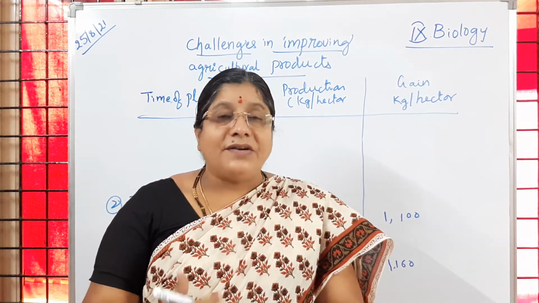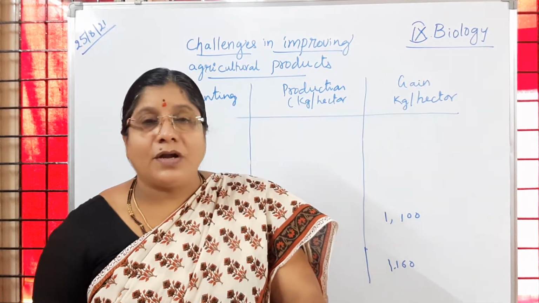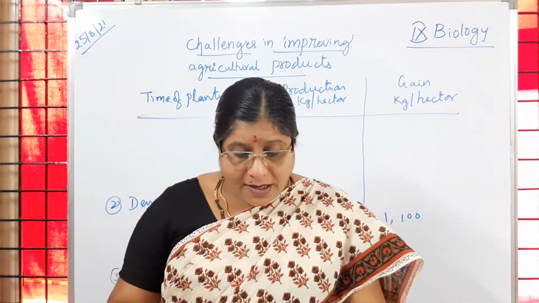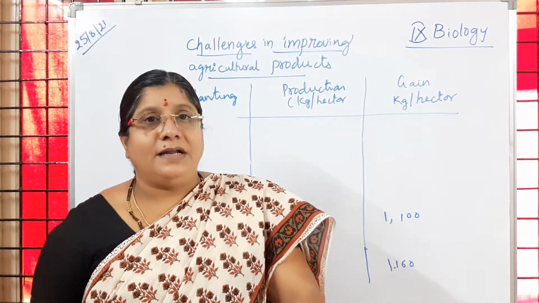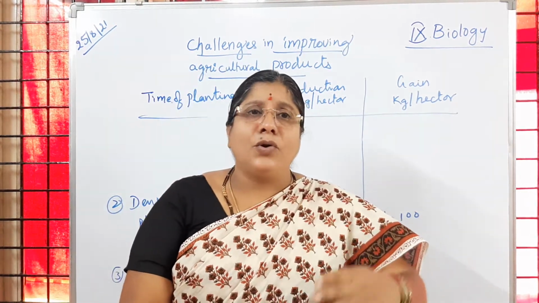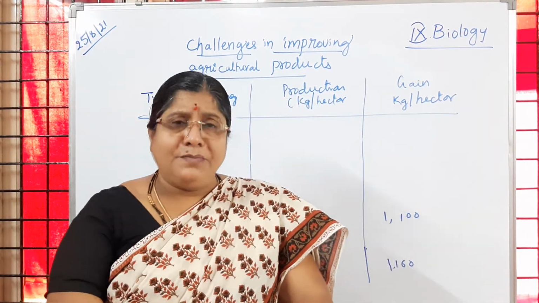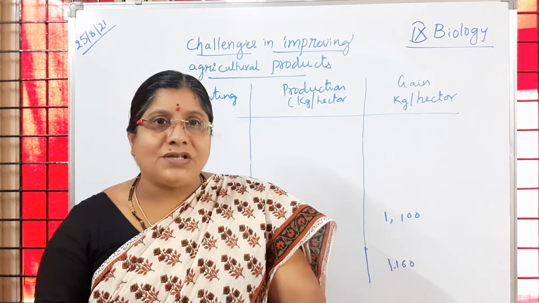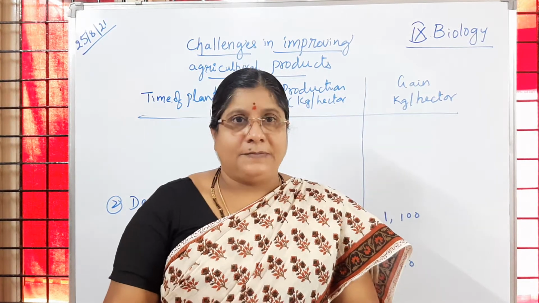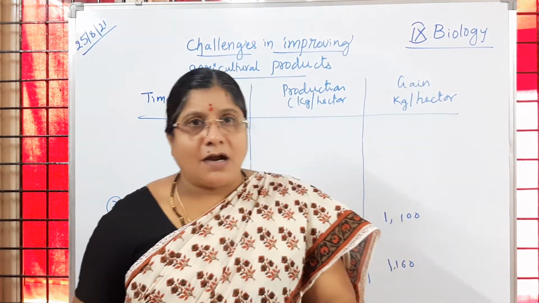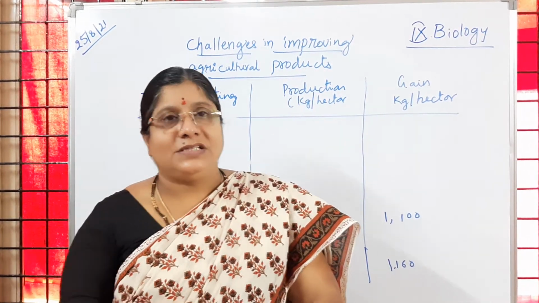Is it clear? So the crop which is produced is sufficient for all the people. That's why manure is very, very important, and nutrient supply is very, very important. Why? Continuously, when the farmers are growing crops, the land is getting exhausted of nutrients, and that has an impact on the growth or yield of the crop. So the yield of the crop will be reduced when the nutrients are exhausted.